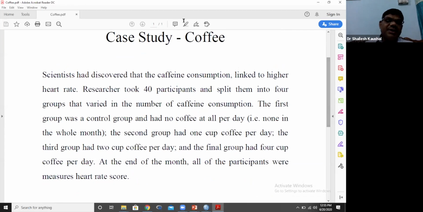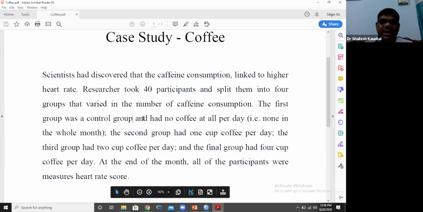So for this purpose, the researcher randomly selected 40 participants and then divided them into 4 categories, 10 in each category. The first group was the control group. It means in a control group, we do not give any manipulation. Control group means we don't use an experiment.